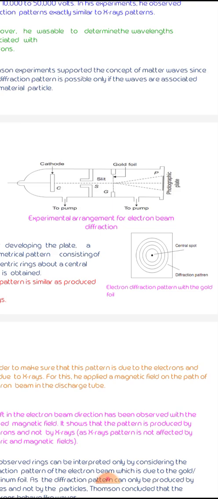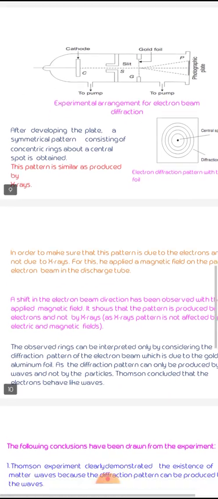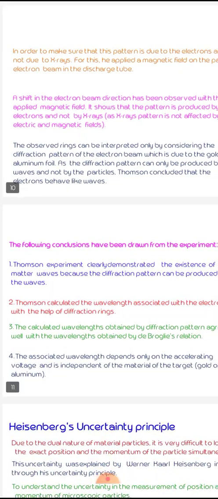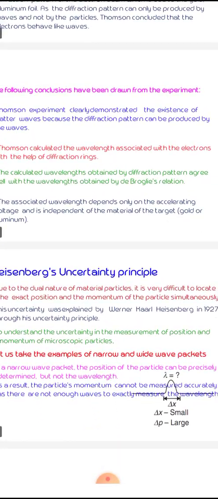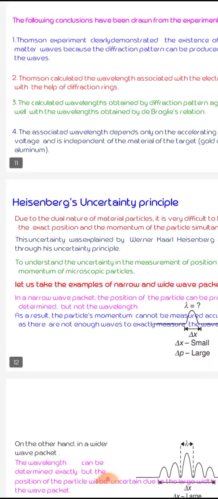The following conclusions are made by these experiments: the existence of matter waves, because of the diffraction pattern produced by waves, but not by particles. Thomson calculated the wavelength associated with the electron from the diffraction rings. The wavelength obtained by diffraction is similar to the wavelength obtained by de Broglie. The associated wavelength depends only upon the accelerating voltage and is independent of the material of the target.